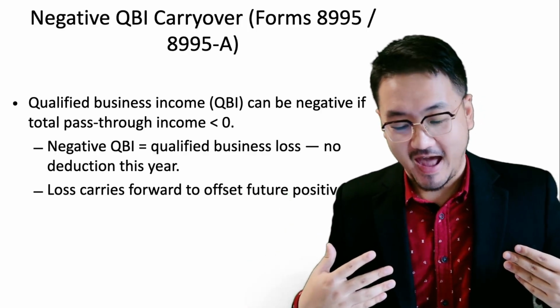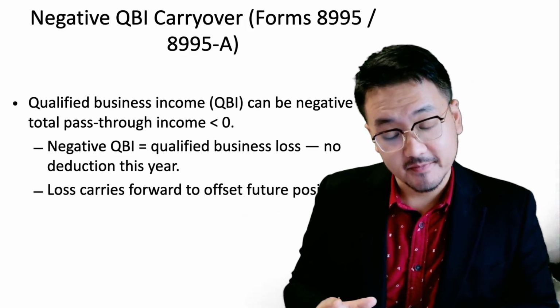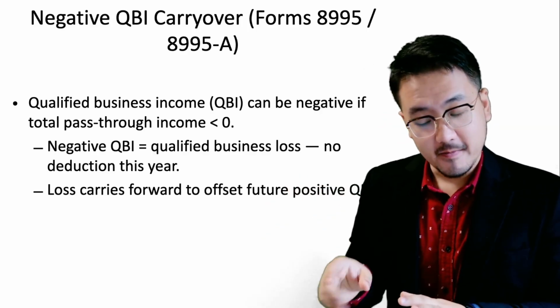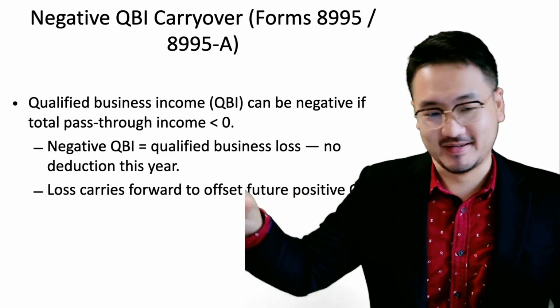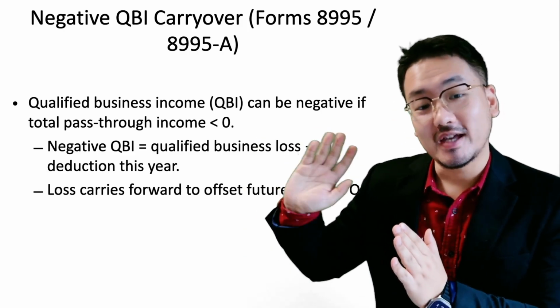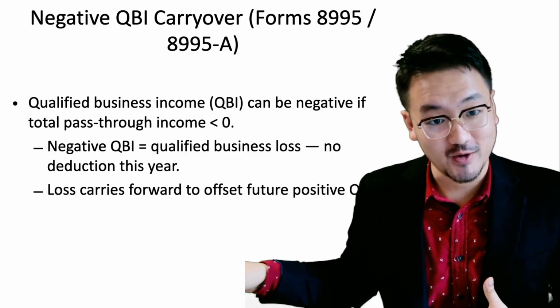Also, if you invest in an S corp, that's the Form 1120S. The S corp will also issue a K-1 to the shareholder, and if you invest in an S corp, you're the shareholder.